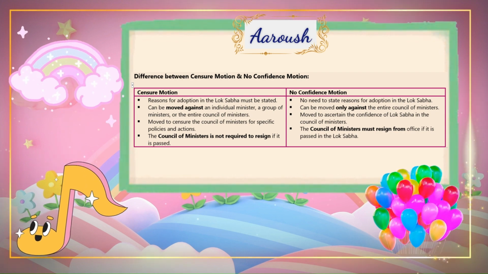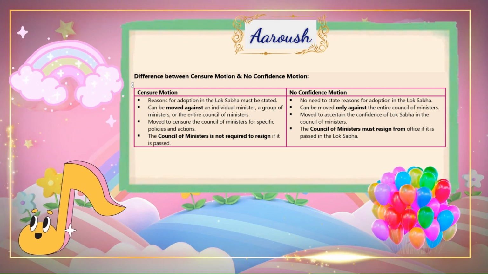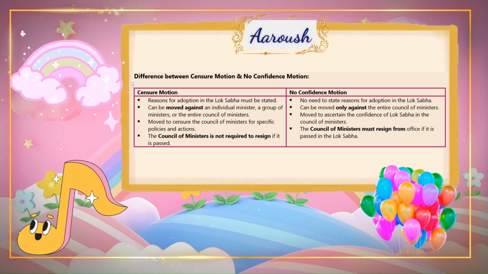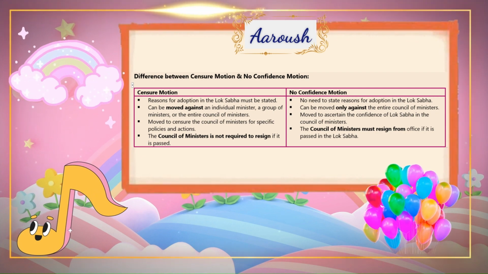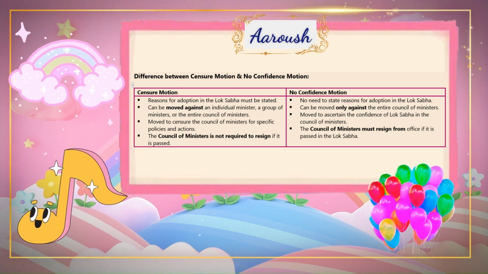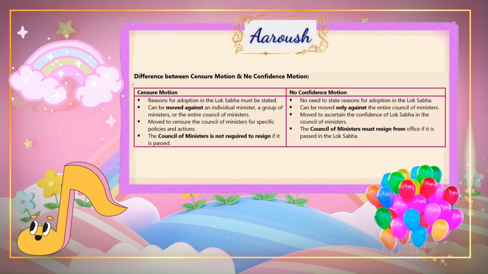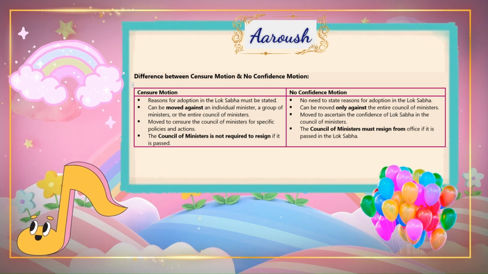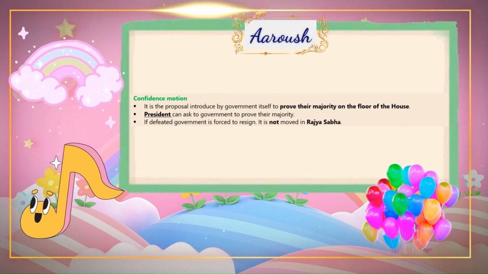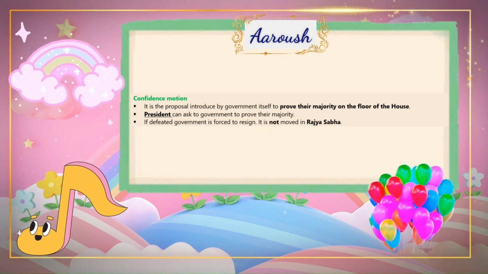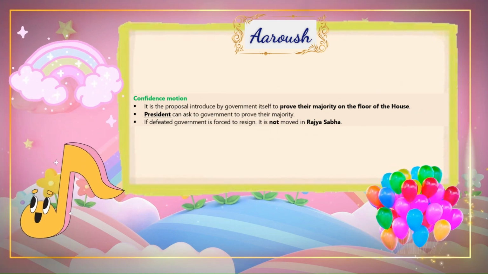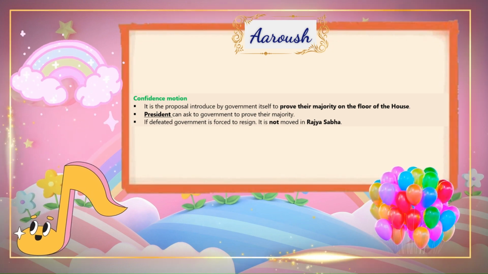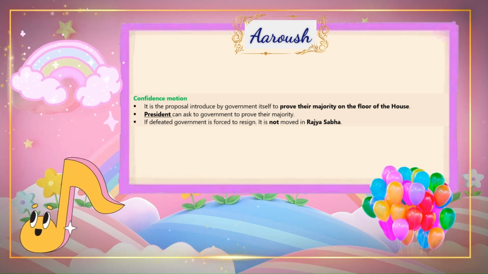Can be moved only against the entire Council of Ministers. Moved to ascertain the confidence of Lok Sabha in the Council of Ministers. The Council of Ministers must resign from office if it is passed in the Lok Sabha. Confidence motion: it is the proposal introduced by the government itself to prove their majority on the floor of the House.